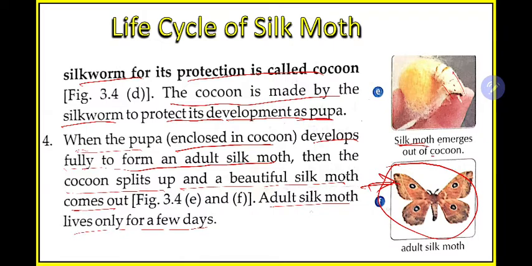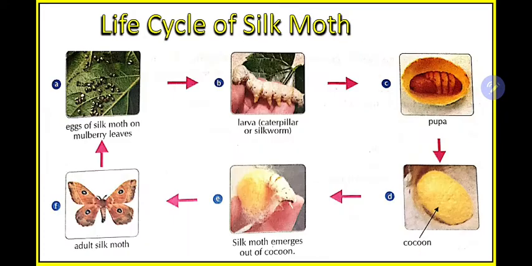And what happens at the end? The adult moth which has developed over this period of time lives for just a few days. It will live a few days and then it will die. So this is the life cycle of the silk moth. In today's class we have covered the life cycle. In the next class we'll learn the process by which we obtain silk from the silkworms.